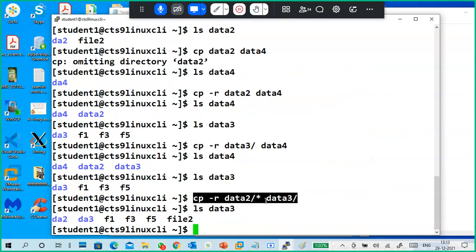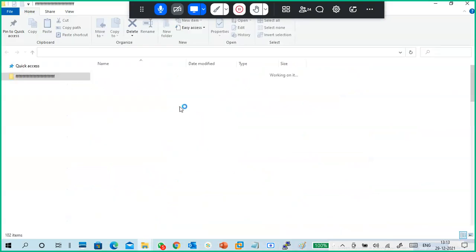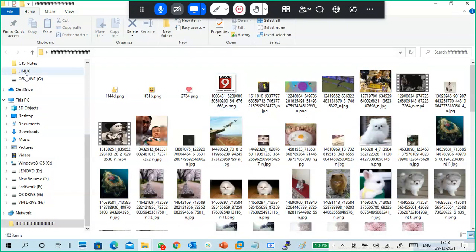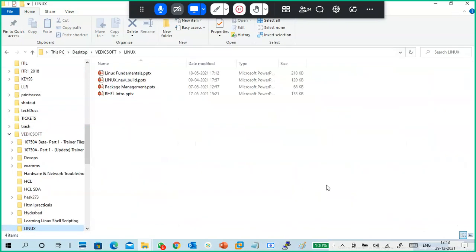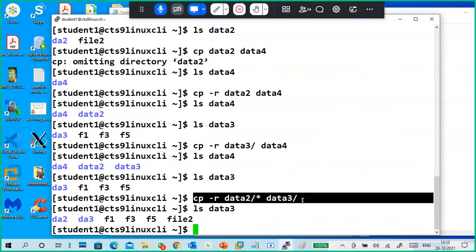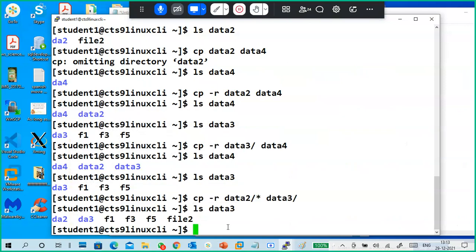But if you put it like this, it means I open this directory, copy the content of the directory, and paste it into some other directory. That is just content copying. Okay, so remember this.